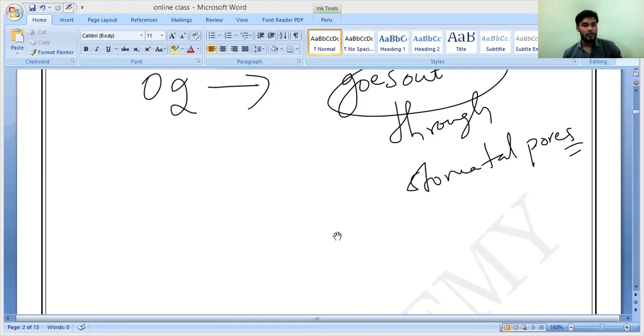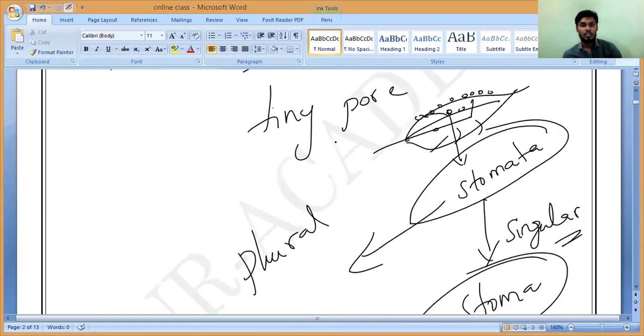Inside these guard cells, who is present? Chloroplast. Chloroplast or chlorophyll? Chloroplast. So that chloroplast only contains what? Chlorophyll. Do you understand, Ra? Yes, sir. That is the first condition. So that is what you have to understand. So this is the structure.